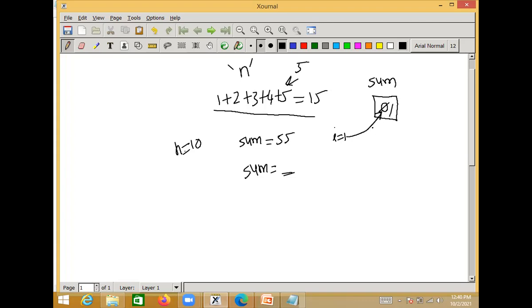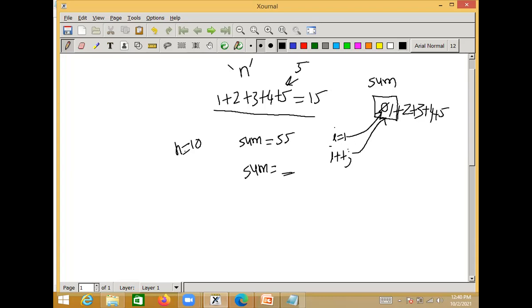Okay, so sum will become now 1. Then you generate the next natural number. How do you generate? If you say i plus plus, then you will get the next natural number. Then immediately you add this to sum. What happens? 1 plus 2 will be performed. So again increment the i value, then add it to sum. 1 plus 2 plus 3 will be performed. Again increment i value, add it to sum. 1 plus 2 plus 3 plus 4 will be performed. Again increment and add it to sum. 1 plus 2 plus 3 plus 4 plus 5 will be performed.